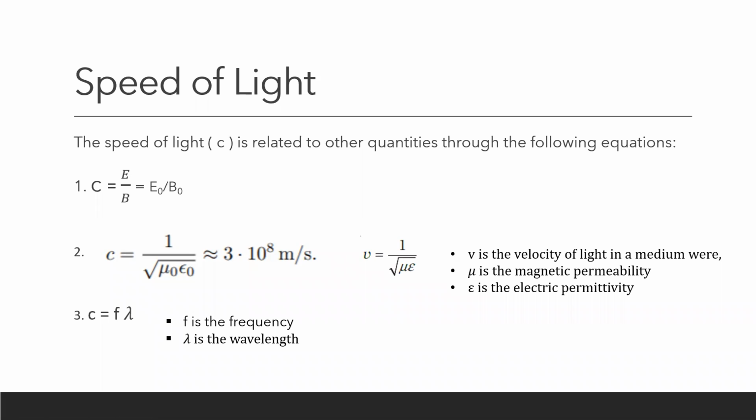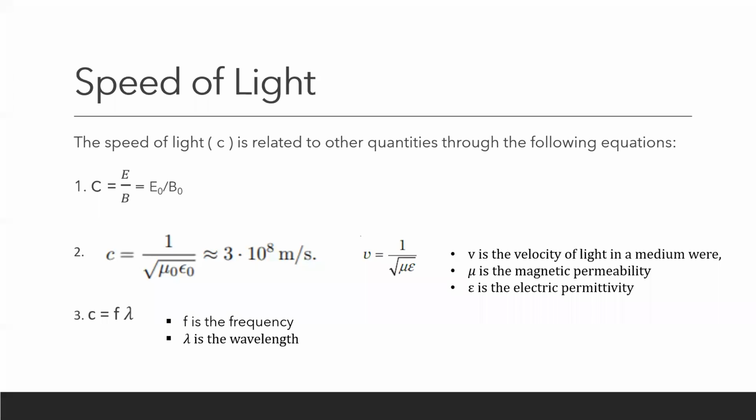E in terms of its peak value: E is equal to E naught sine 2 pi by lambda into (Ct minus x).